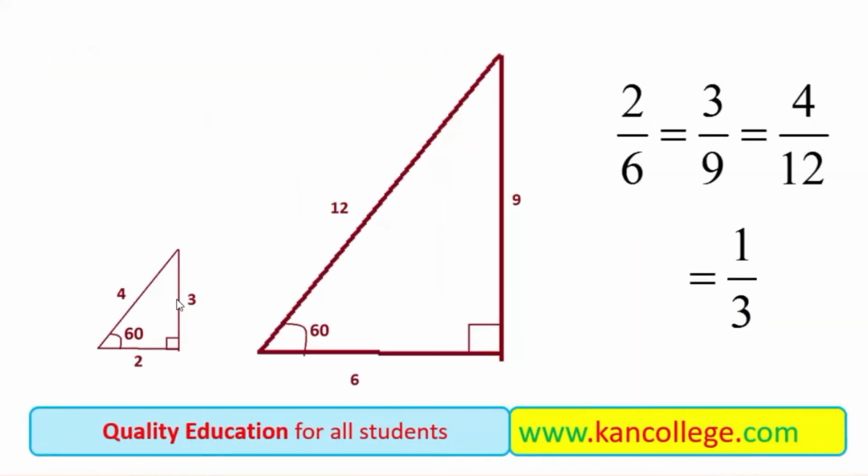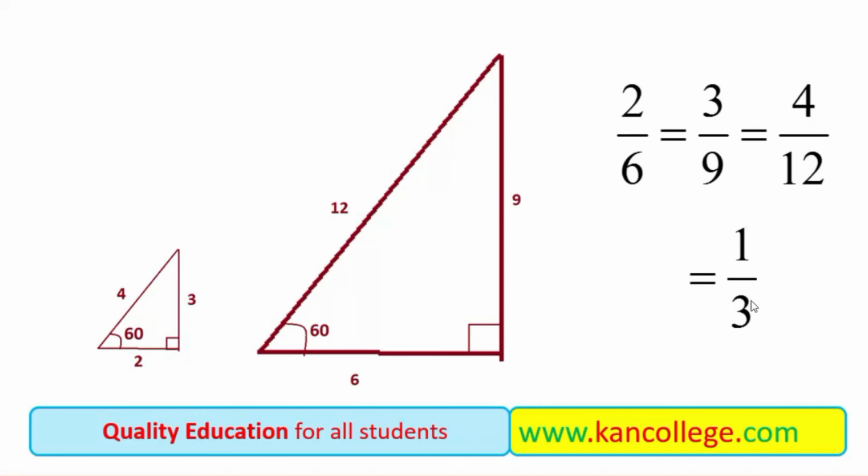For example, this triangle is scaled up, or this is a bigger triangle. How many times? 3 times. Its base is 2, its base is 6, it means 3 times. Its perpendicular is 3, its perpendicular is 9, 3 times. Hypotenuse is 4, hypotenuse 12, it means it is 3 times bigger. So it is scaled up 3 times.